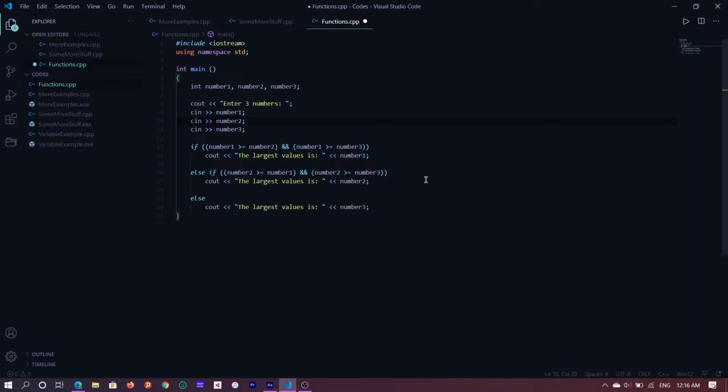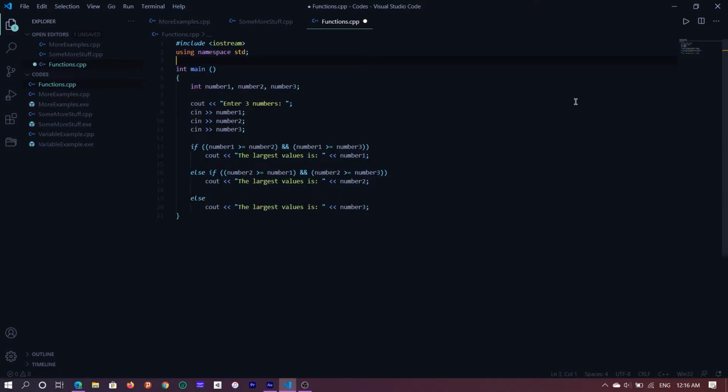Logically speaking, there are three things happening in here. One, I am declaring. Second, I am having some cout, cin, some input output, and the logic. So we can break this code up into several functions.